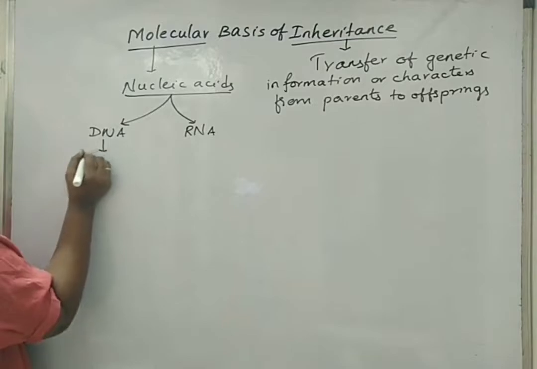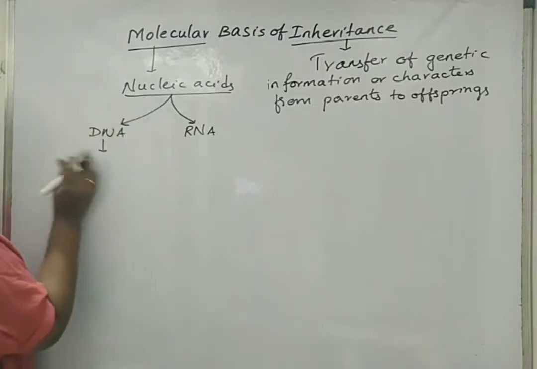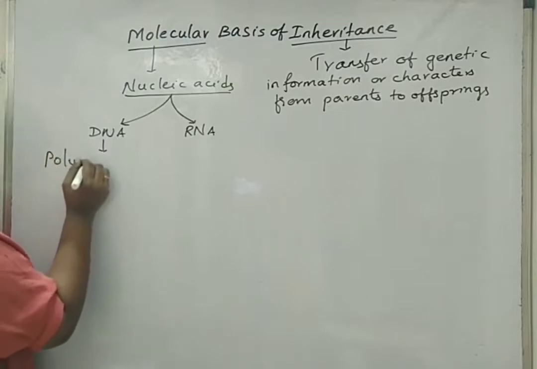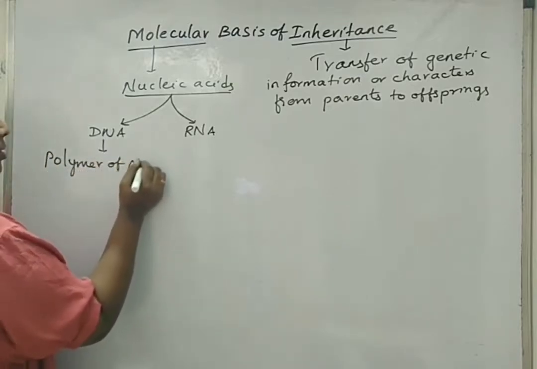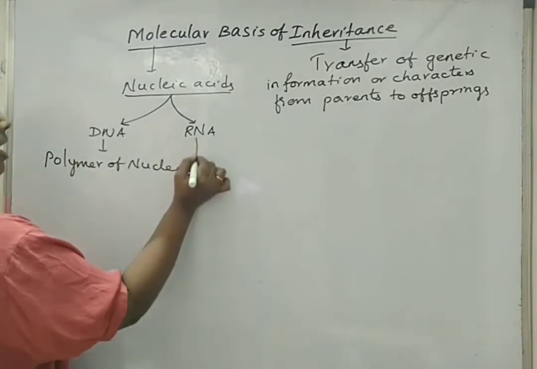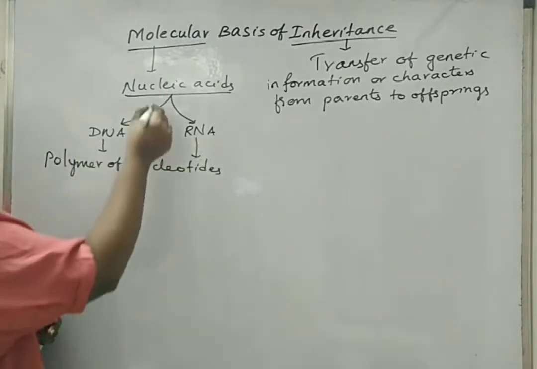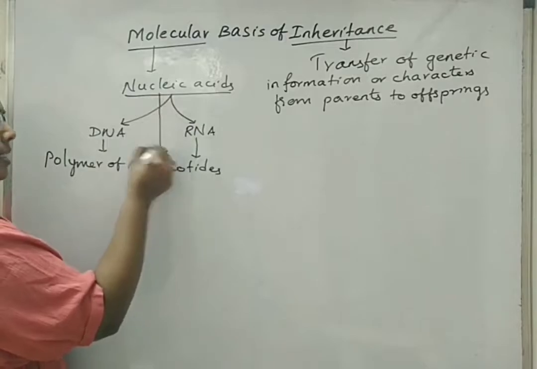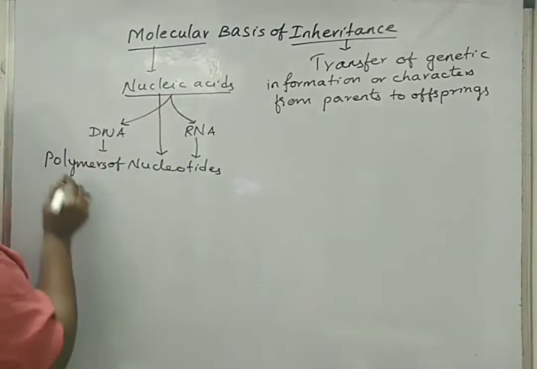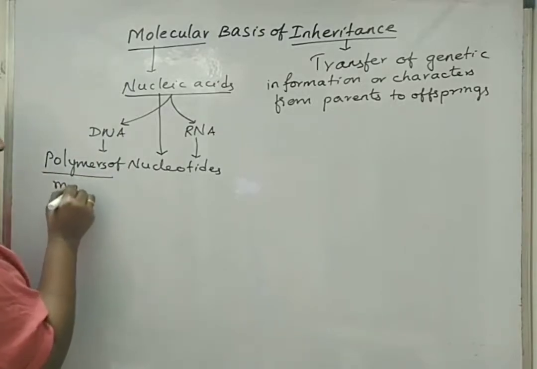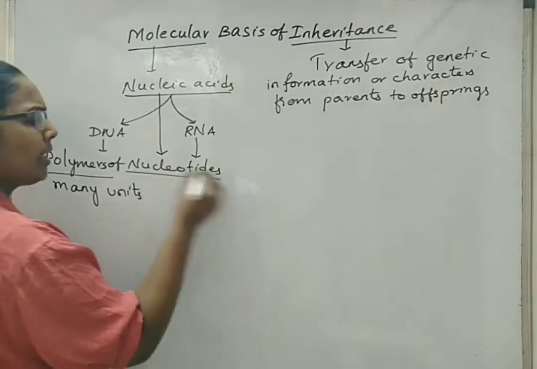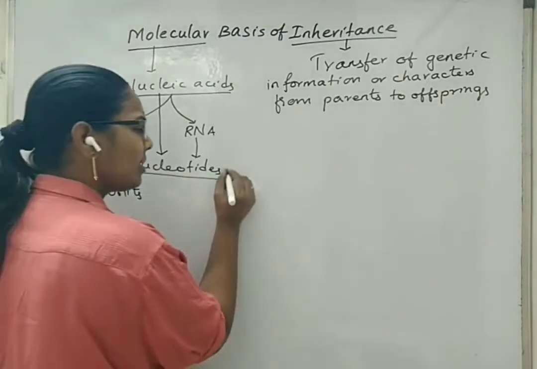DNA is a nucleic acid and it is defined as a polymer of nucleotides. RNA is also the same; nucleic acids are considered as polymers of nucleotides. Polymers means many units of nucleotides. What are these nucleotides?